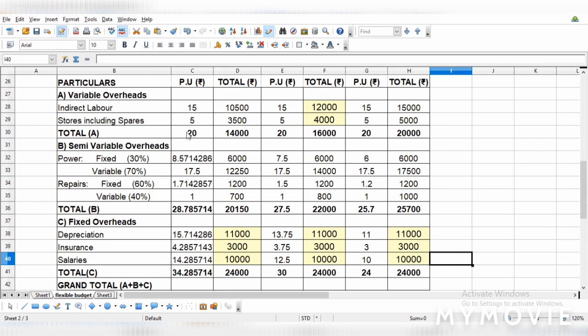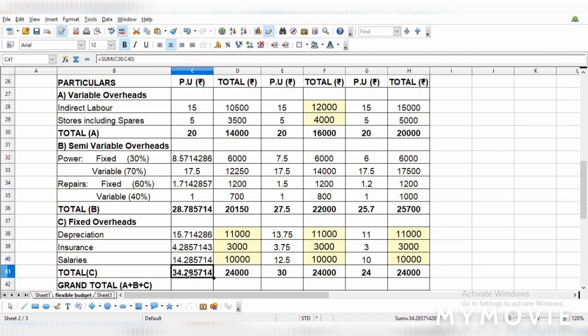You can see that the semi-variable cost per unit is the same. It is only 20 rupees at all the volume of productions. But the total has changed. It is 14,000, 16,000 and 20,000. It increases according to the volume of production. Okay, when it was 700 units, it was 14. When it is 800, it has increased to 16. When it is 1000, it is 20,000.